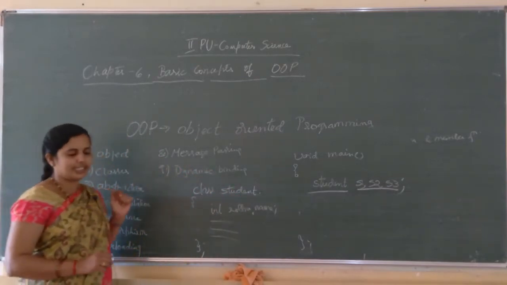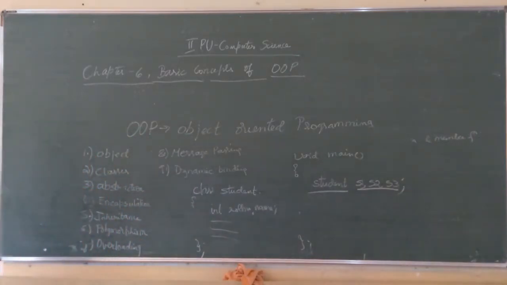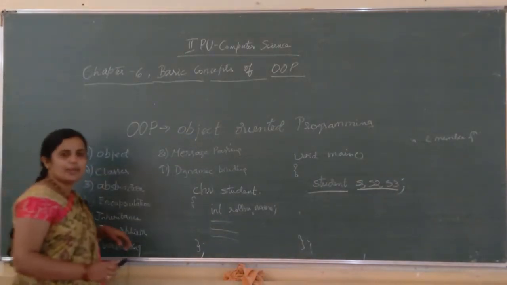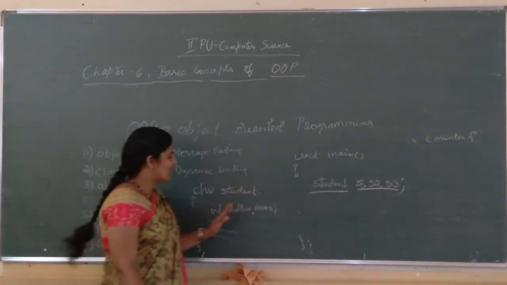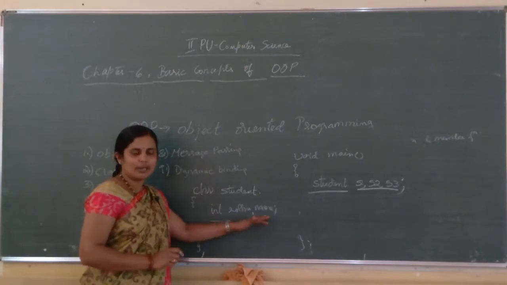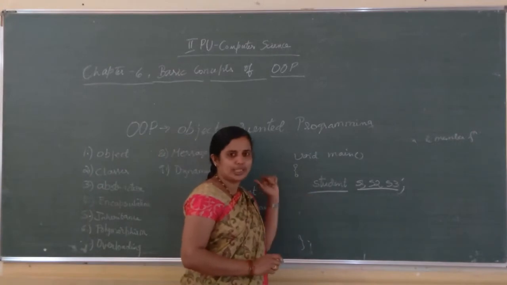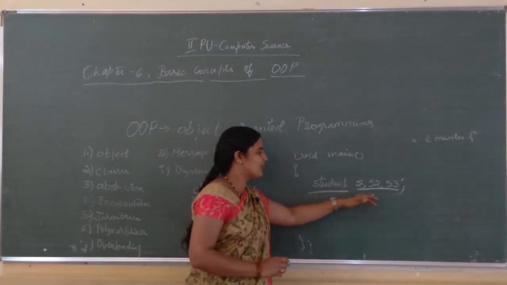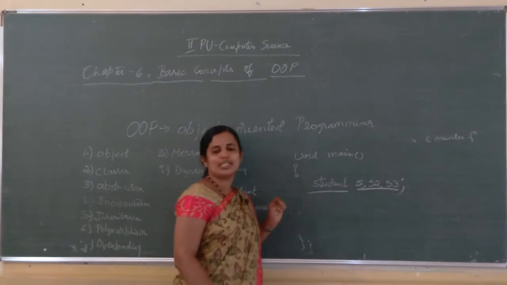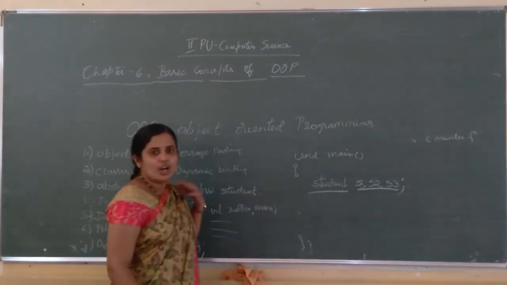First characteristics, that is object. Object is a collection of data members and member functions. So suppose if I consider a class student, int roll number and name are the data members, and inside main I have to create an object. Here student is a class. For a student I have created 3 objects, S1, S2, S3. Here S1, S2, S3 are known as objects.